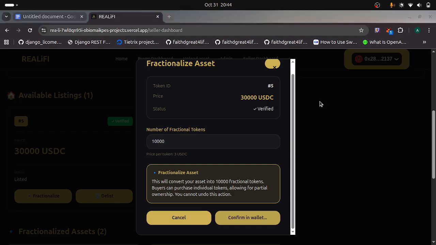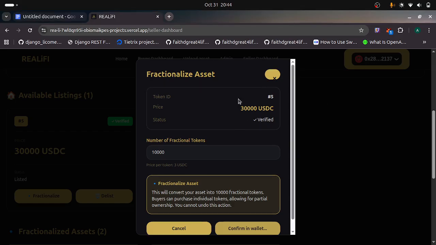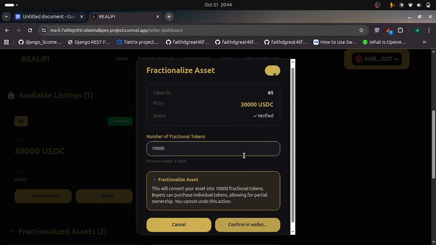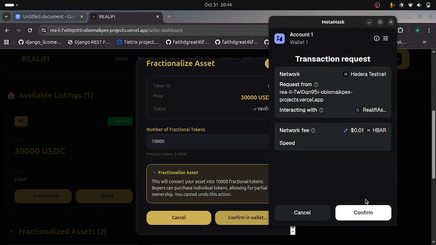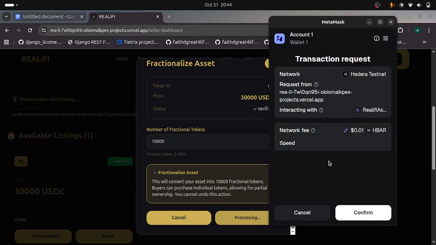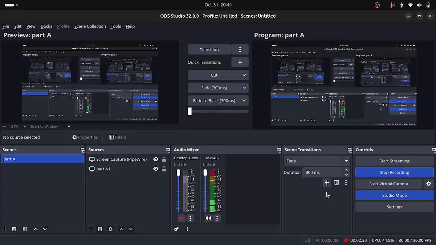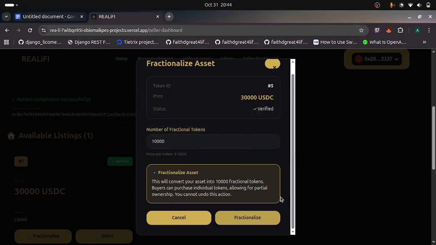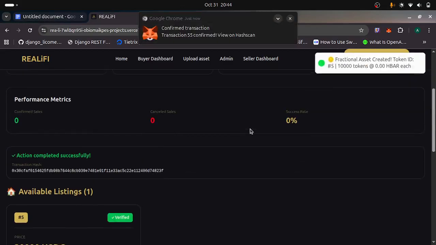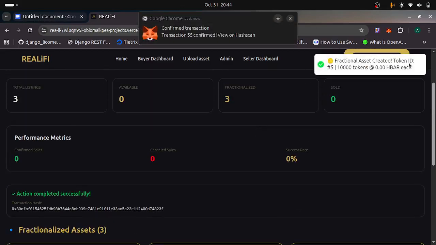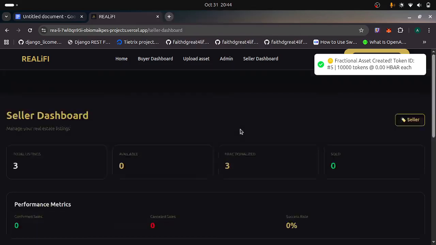So while we're waiting for it, you can see this modal: fractional assets, the ID of the token, the price, confirm. Waiting for the wallet confirmation. Okay, it's ready. Confirm. Yes, processing. So once it's marked, okay, yeah, you see, fractional assets created, token ID number 5, 10,000 tokens. Okay, so now I can go back to the home page.